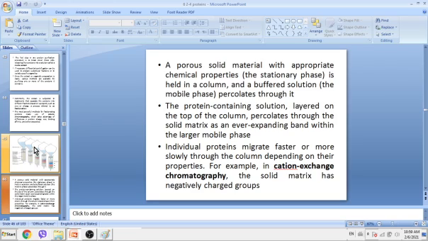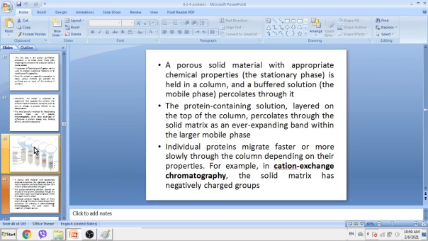So here, a small protein will migrate faster, a bigger one will migrate slower, etc.